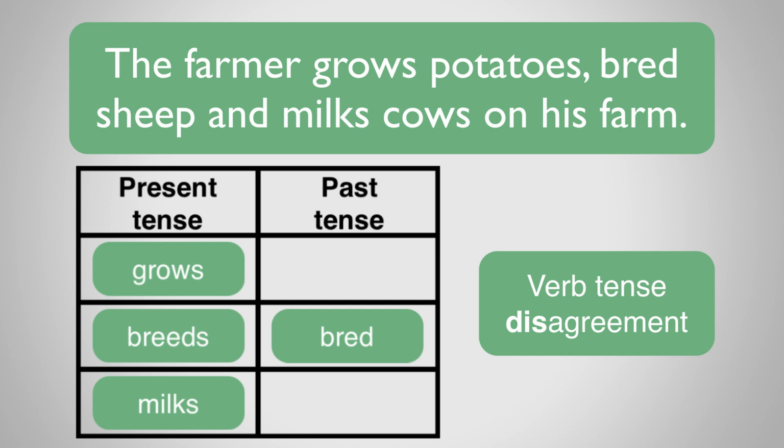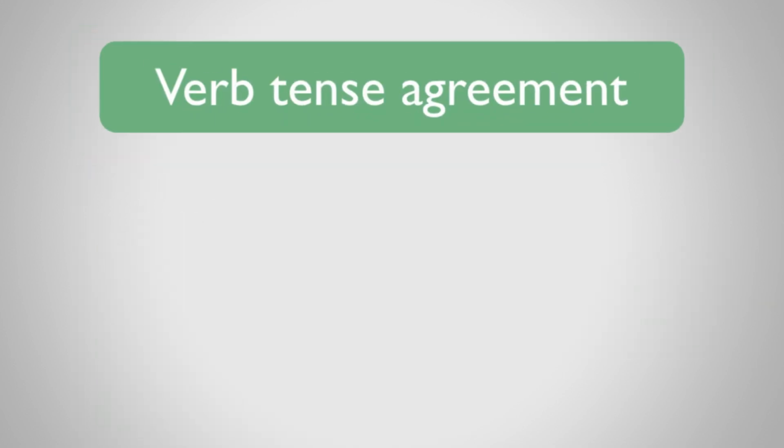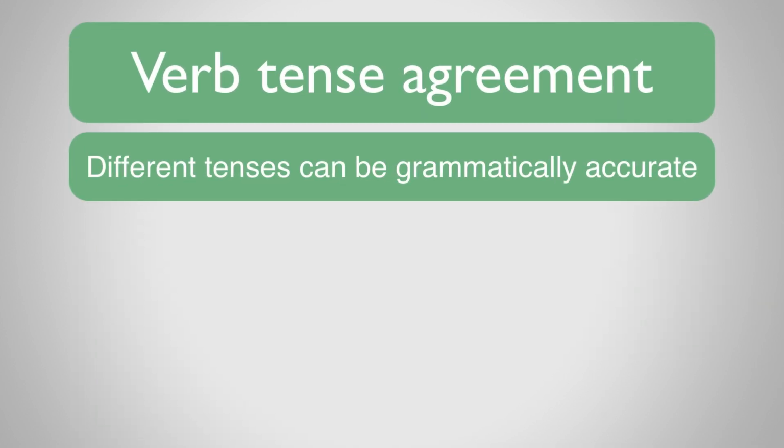The aim of the sentence is to list the things that happen on the farm now, so all the activities need to be in the present tense. You'd have to write a separate sentence about things that the farmer used to do. Sometimes, though, you can change the tense of one verb and it can still be grammatically accurate, but the meaning of the sentence will change.